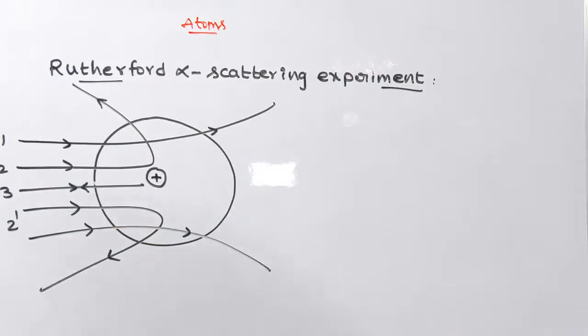The scattering of alpha particles through different angles was explained as follows.